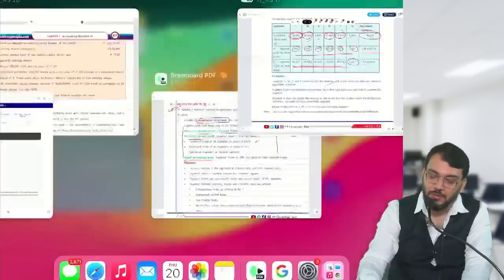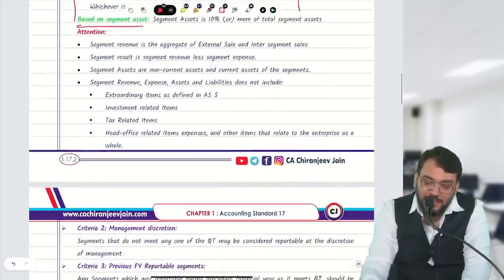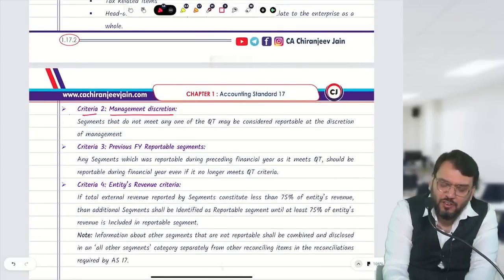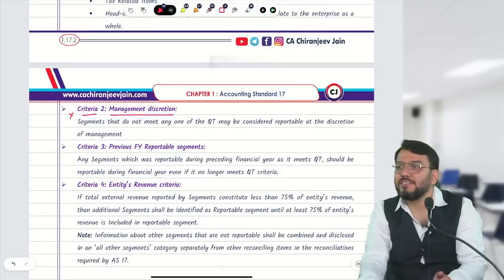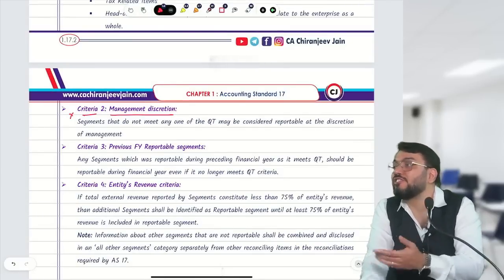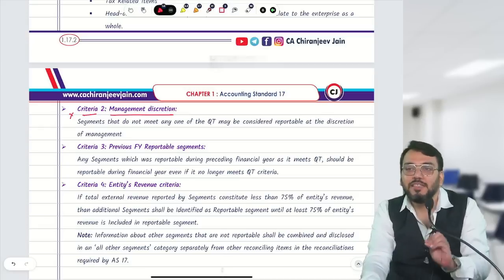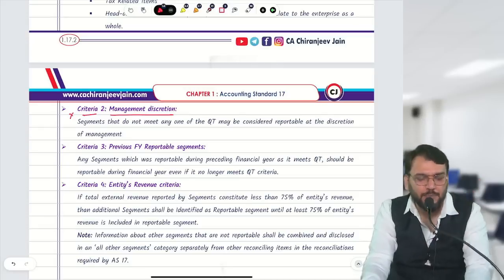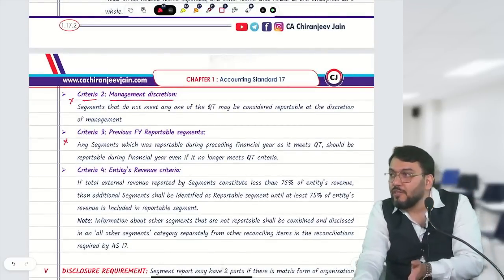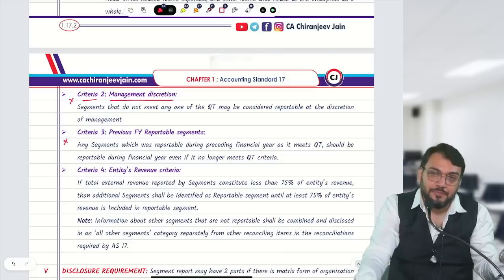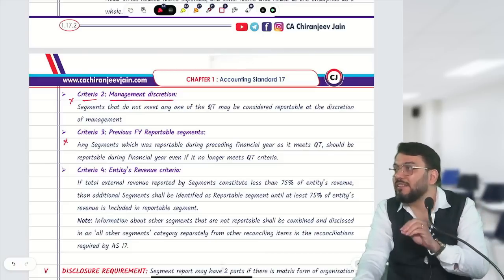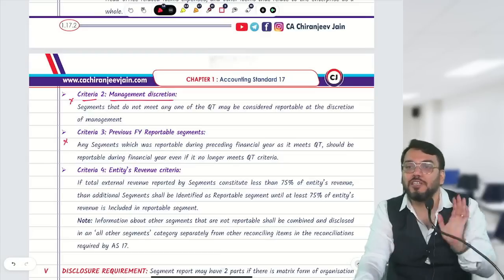Okay, chalo. This you have understood. Now criteria 2 says management discretion. This is not so important from the exam point of view. They say any segment can be considered as reportable as per the discretion of management. It means if management wants, they can add any segment as a reportable segment. Then criteria 3 says any segment which was reportable in the previous year as per the quantitative threshold criteria will be reportable again in the current year even though it does not meet the QT criteria.